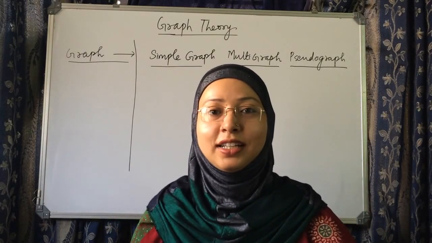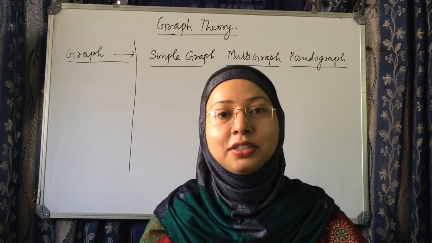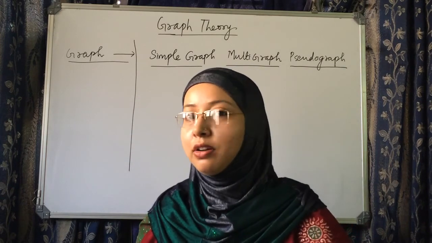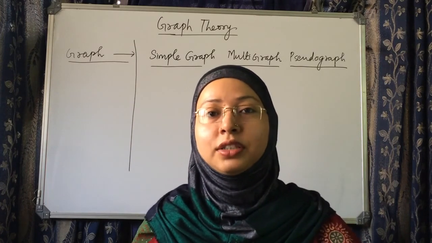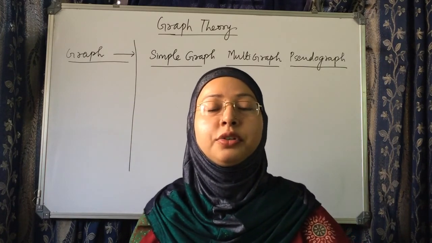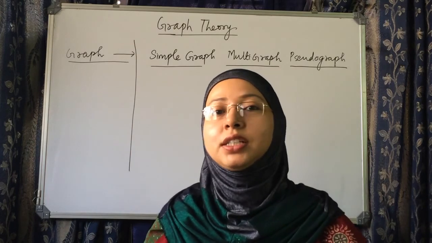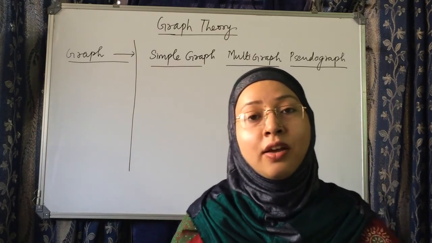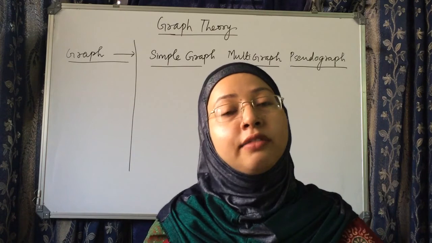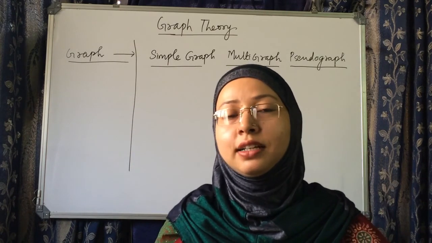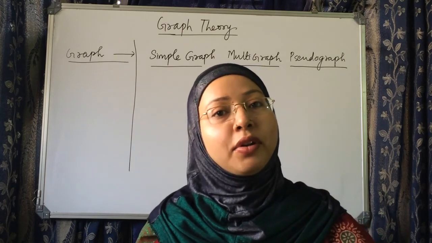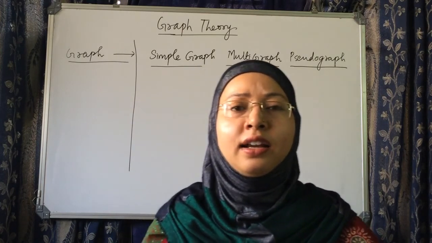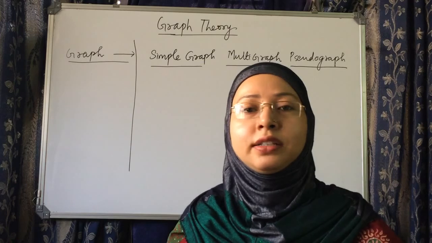My name is Hera Shaheen and today I am going to continue the topic I had started in lecture 1 of graph theory. In the first lecture I had given you some introduction about graphs and I had told you the definition of graphs, what are vertices and edges, and I had discussed what is self-loop, multi-edges, and one theorem that says that the sum of degrees of all the vertices is twice the number of edges. I had given you an example also and proved that it is true.